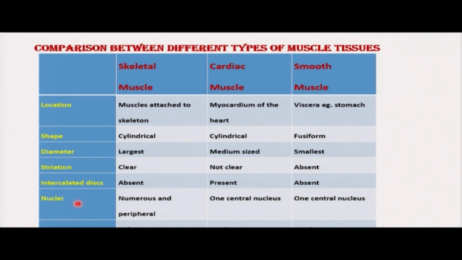Then, nuclei or the nucleus. In skeletal muscles, they are numerous and peripheral. That means there are many, and they are located on side positions. Then, in the cardiac muscle, the nucleus is one and in the center. Then, in the smooth muscle, the nucleus is one and in the center. These are very important differences between skeletal, cardiac, and smooth muscles.